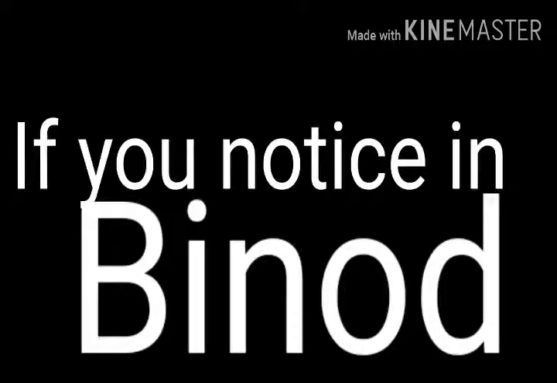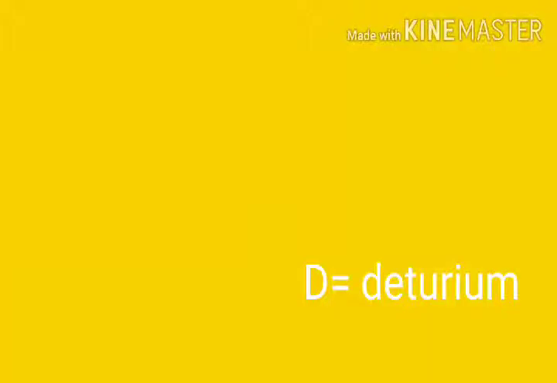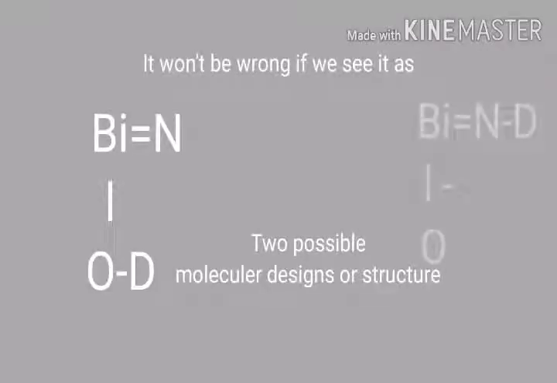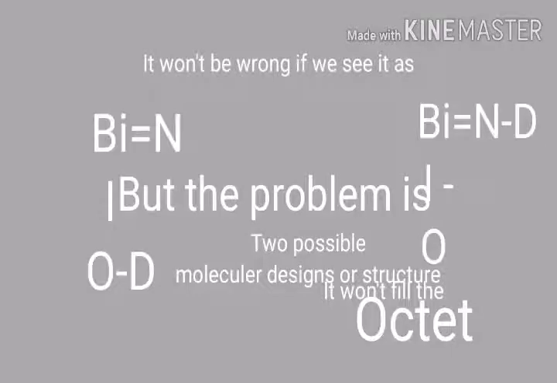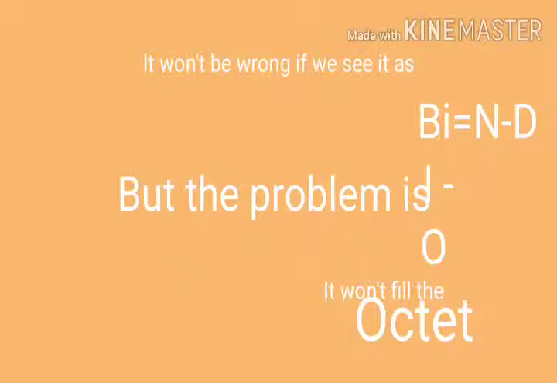If you subtly notice in Binod, then you will realize some things. In Binod, Bi stands for bismuth. N is for nitrogen. O is simply oxygen. And D goes for deuterium or heavy hydrogen. It won't be wrong if we see Binod as the structure shown here.